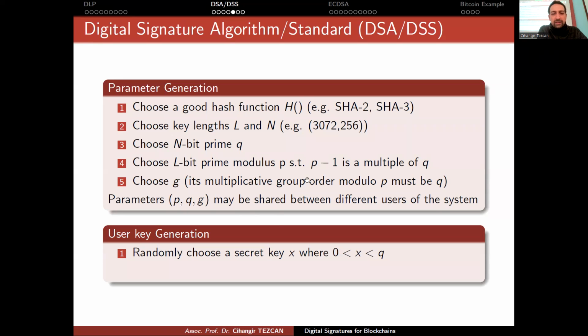Now we move on to key generation. As a user, like in the ElGamal algorithm, you randomly choose a secret key x, where x is between 0 and q. Then you calculate g to the x modulo p, which will give you y. So this will be your public key. The main idea is that you will use x, your secret key, to sign a document or a message, and everybody will be able to verify the correctness of that signature by only using your public key. So that is the main idea. This is why we have public and private keys. So this part is like the ElGamal algorithm.